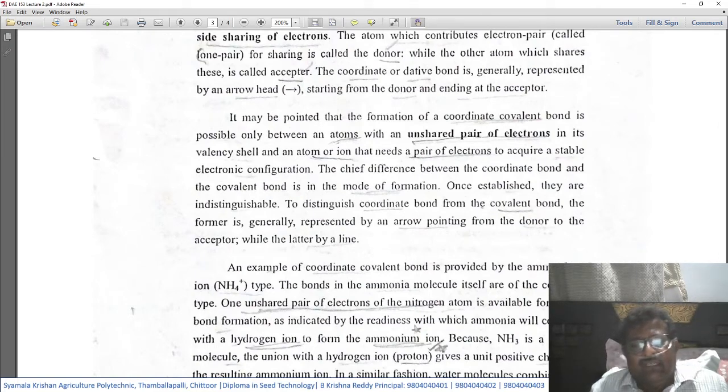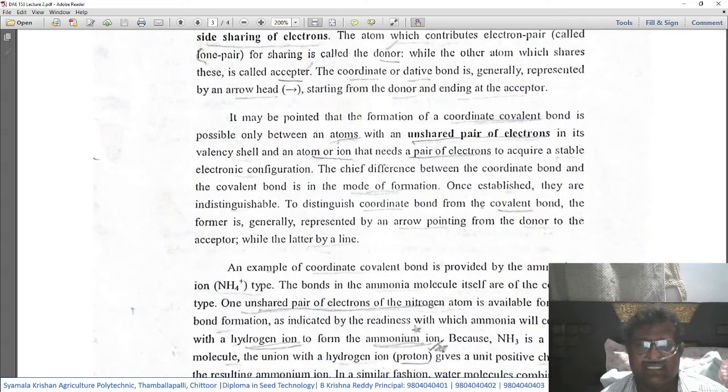In the covalent bond there is a sharing of electrons by the two atoms involved, whereas in this coordinate bond, though two atoms are involved, only one atom contributes the electrons and the other does not, but still shares this pair of electrons. To distinguish coordinate from covalent bond, the former is generally represented by an arrow pointing from the donor to the acceptor, while the latter by a line.